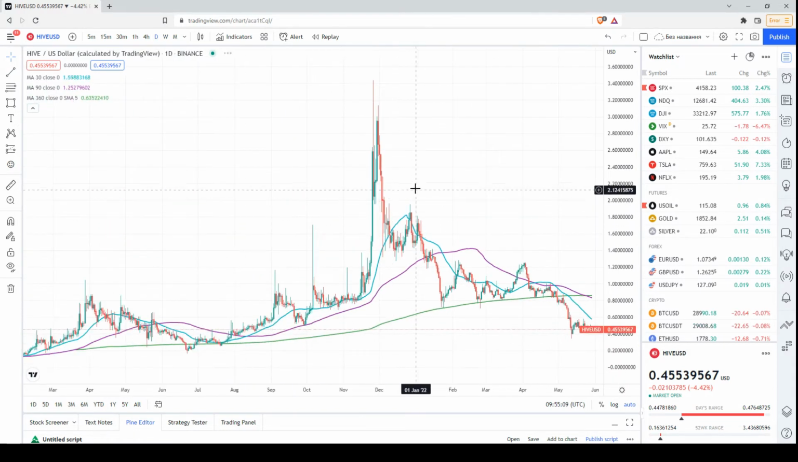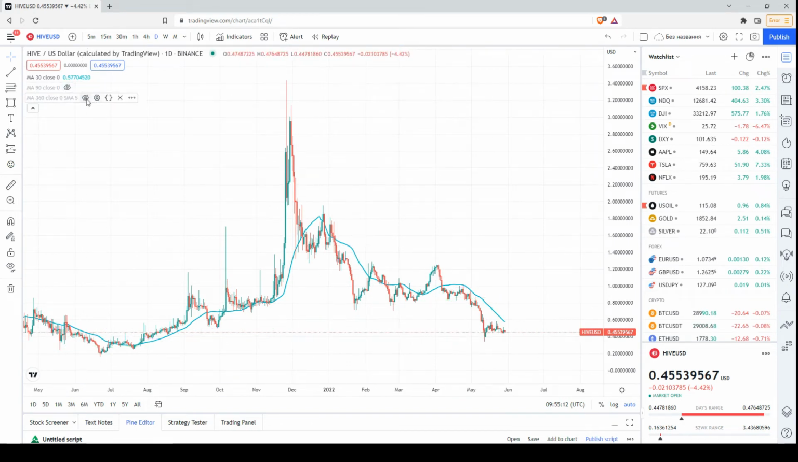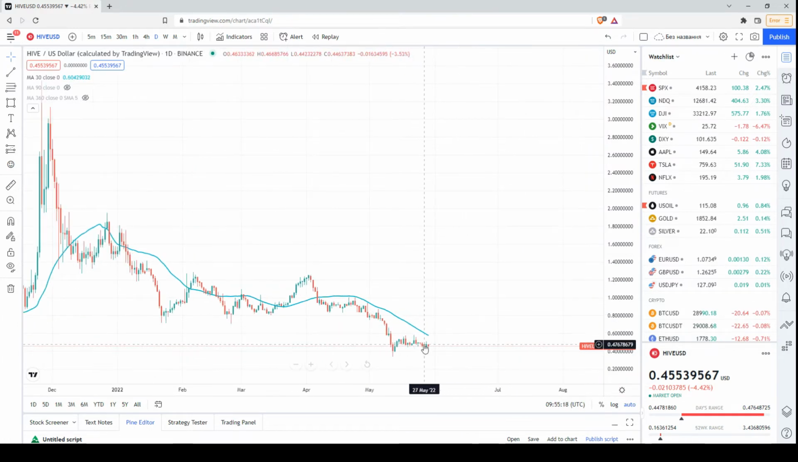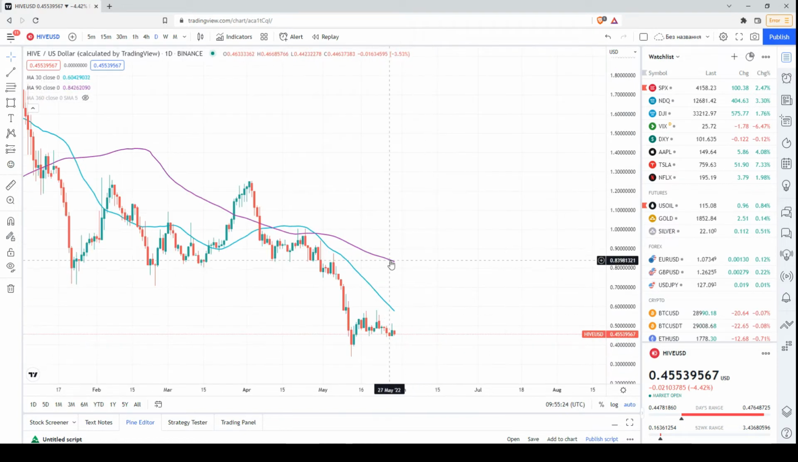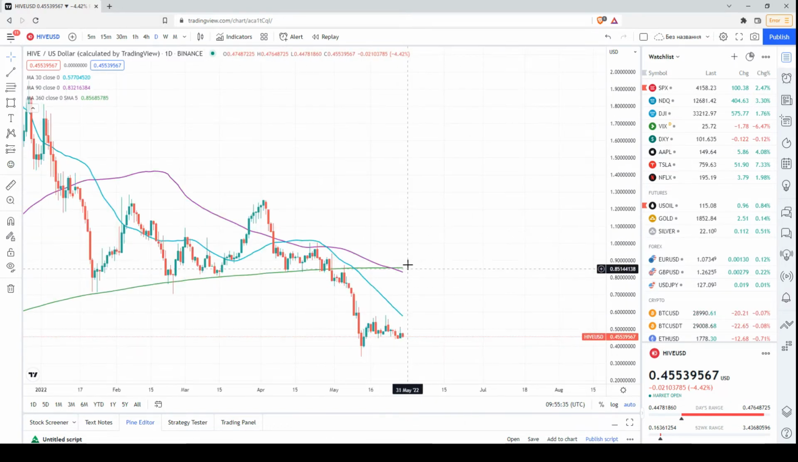Okay, this is the daily chart, 3 moving averages. The price is below all these 3 moving averages. The first one is the 30-day moving average, so the monthly moving average, and the price is below this moving average. This is the 3-month or 1-quarter moving average, the price is below this moving average as well, and the 1-year moving average is above the price as well. So this is a bearish signal. So the price is below all these 3 moving averages.